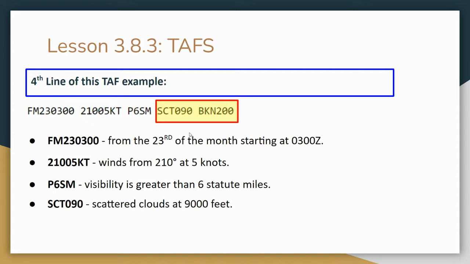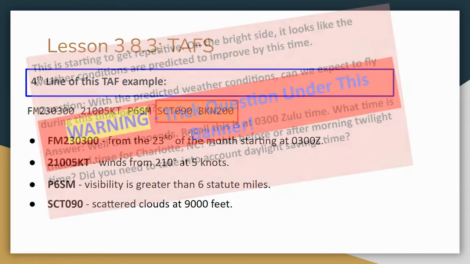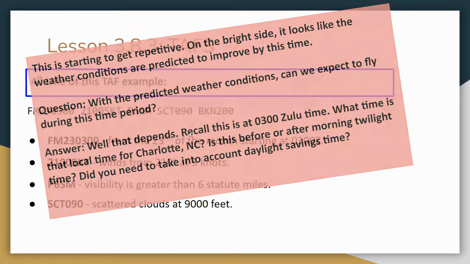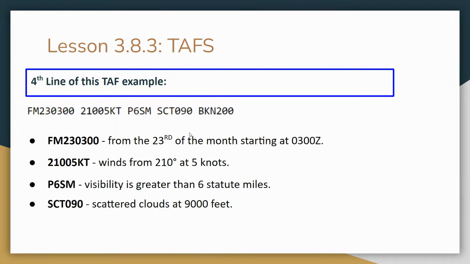So could we fly here? Absolutely, because the clouds are more than 500 feet above us. All right, and this is what the TAF report looks like.